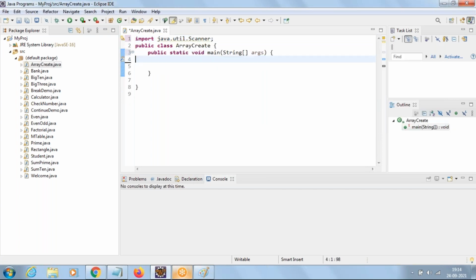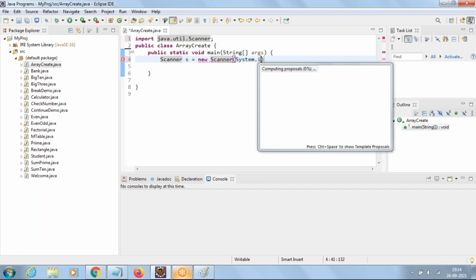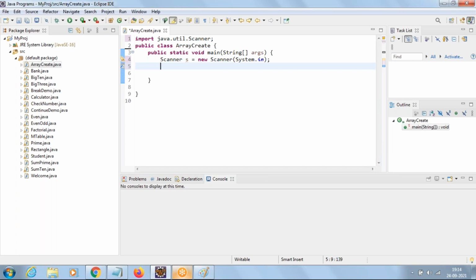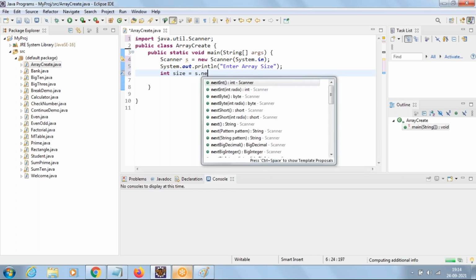Create an object of Scanner, connect to keyboard. Now first step, accept the array size. So go with the message, enter array size. We'll take a variable size and we'll say s dot next int.